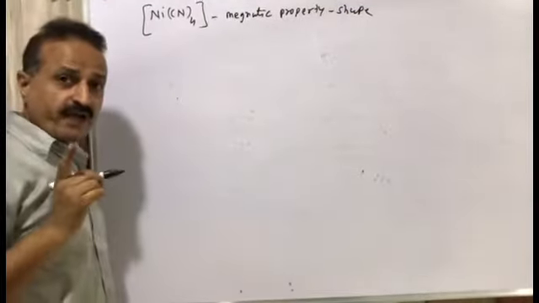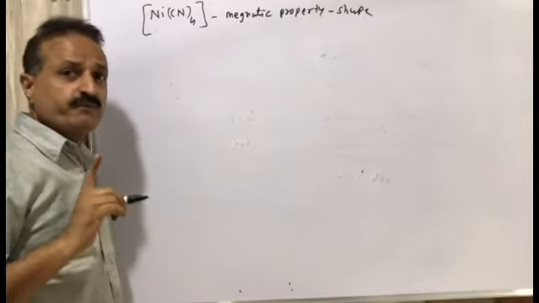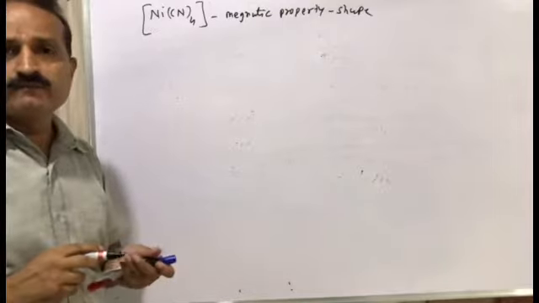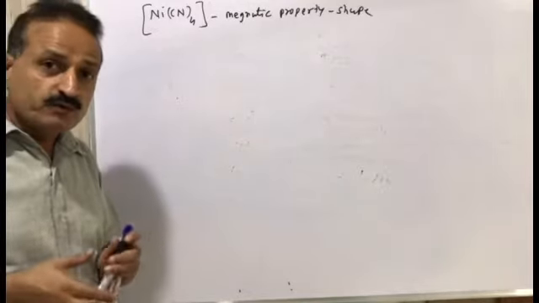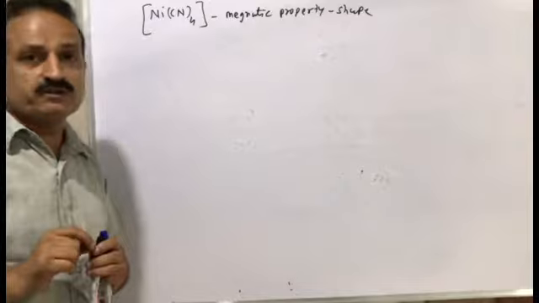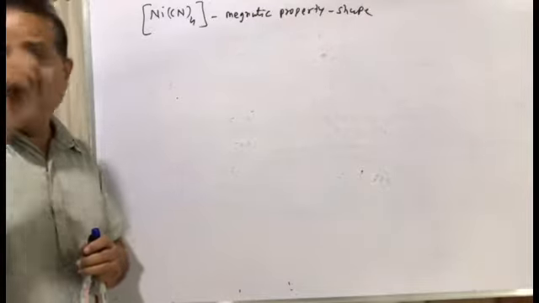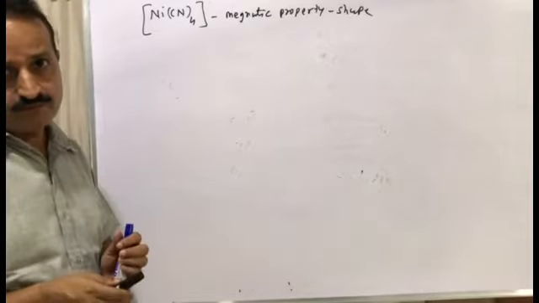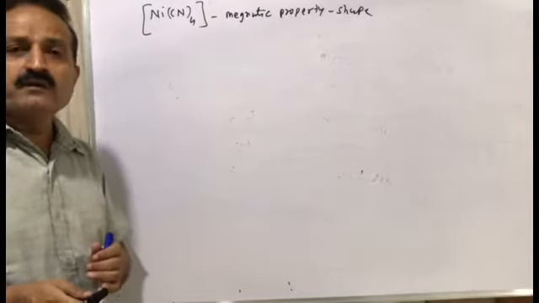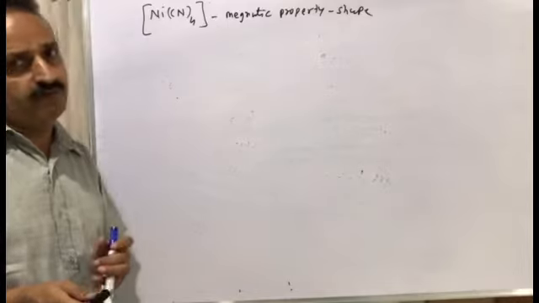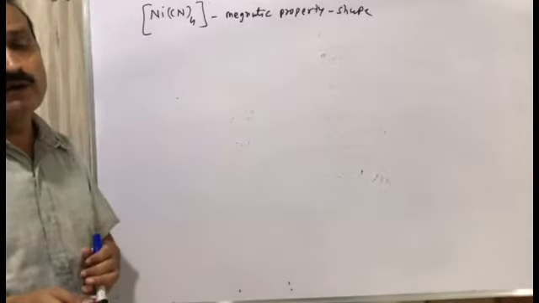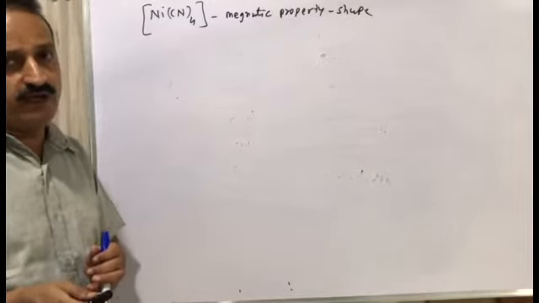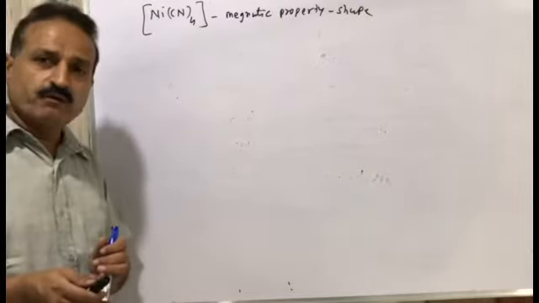If we have sp3 hybridization, then the shape will be tetrahedral, and if we have dsp2 hybridization, then the shape is square planar. So we will find the hybridization of this complex compound. Then diamagnetic or paramagnetic will be decided by the number of odd electrons or even electrons present in the orbitals.